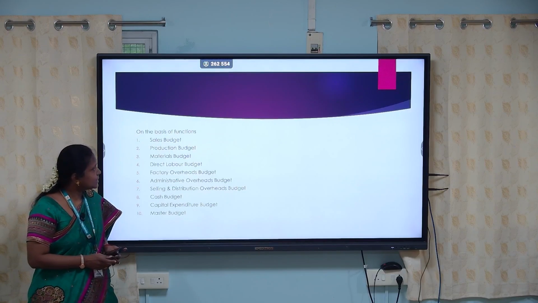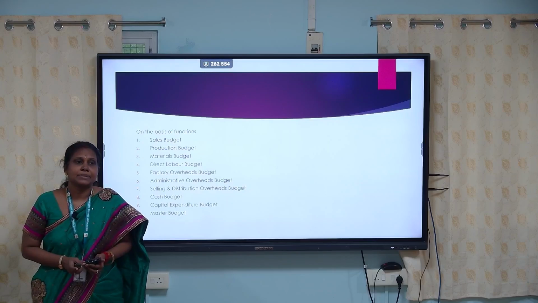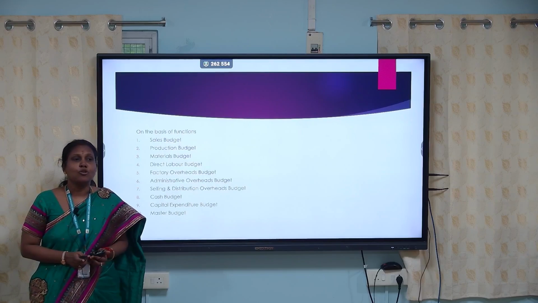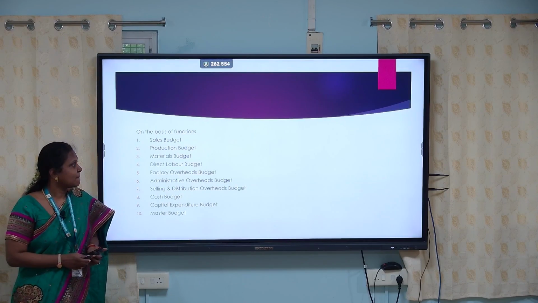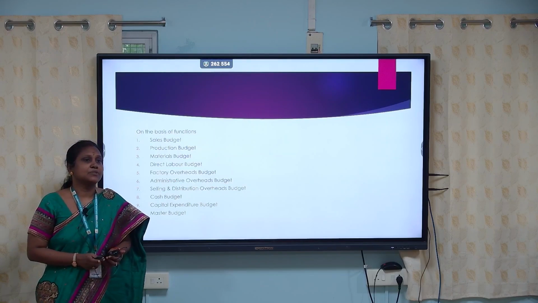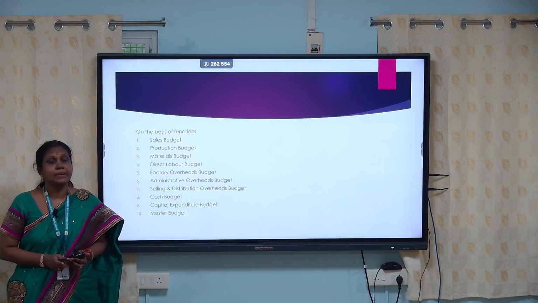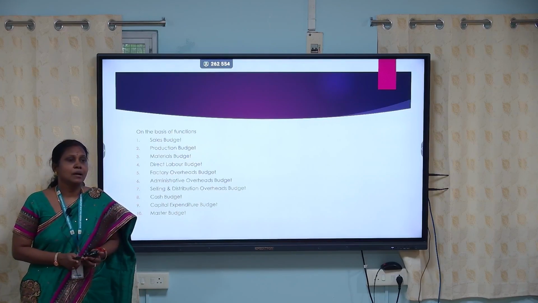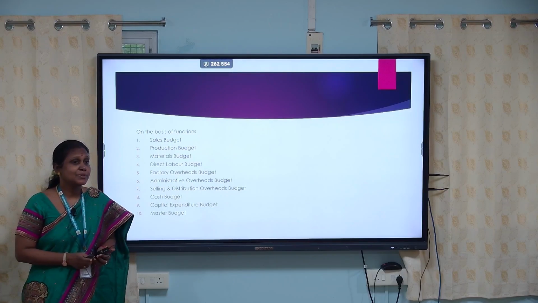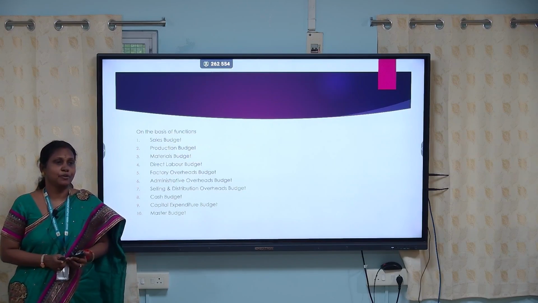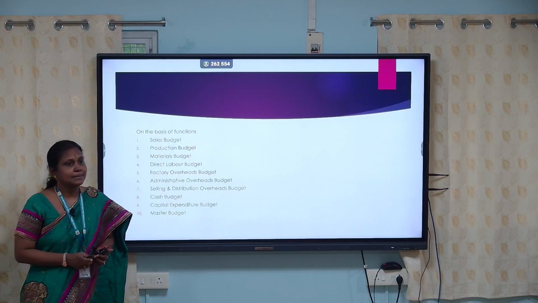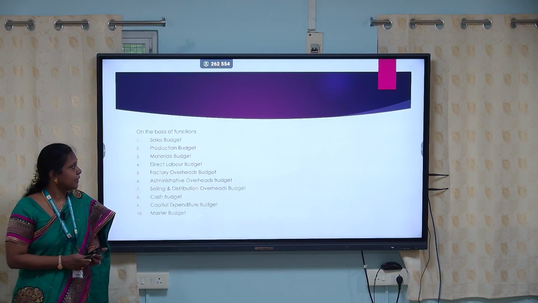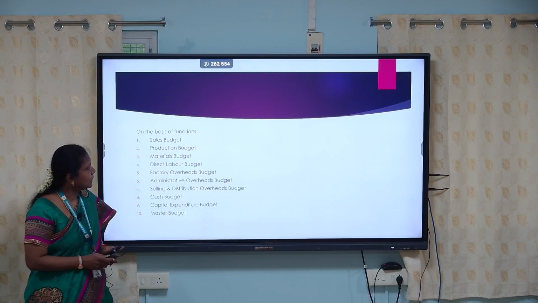Third one is materials budget. Materials are of two types, direct materials and indirect materials. This materials budget takes into account only the direct materials. Again, the materials budget can be classified as material requirement budget and material purchase budget. Material requirement budget deals with the raw materials required for producing a certain quantity of goods, and material purchase budget deals with the materials that are to be purchased for production of goods for a definite period.